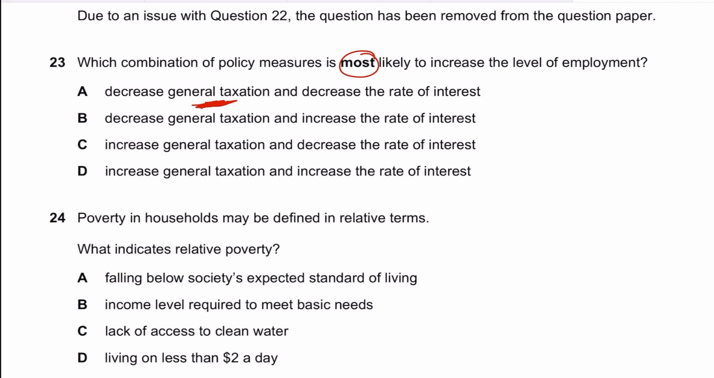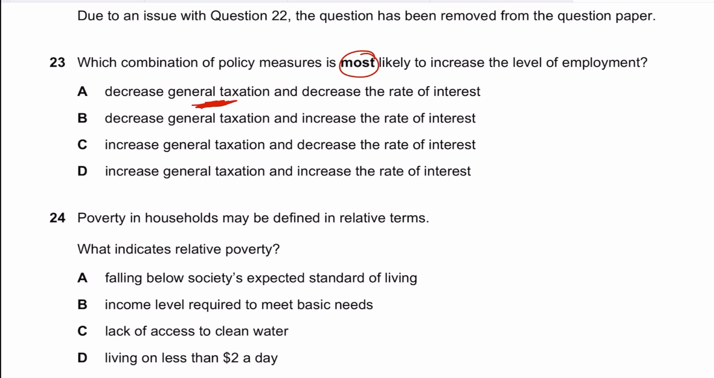So if corporate taxes are going down, that would increase investment, and investment is a component of AD, because firms would invest more in machinery and equipment. That's what investment is, and which would actually increase employment.